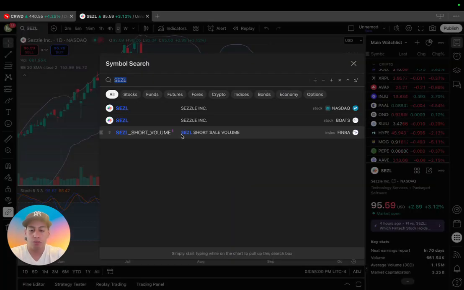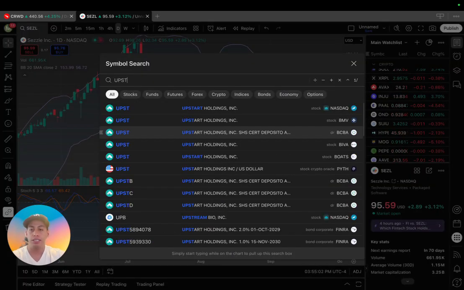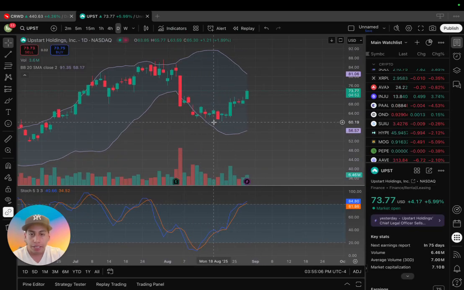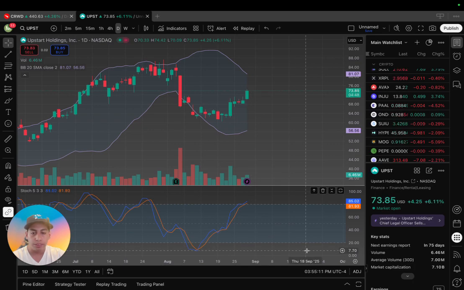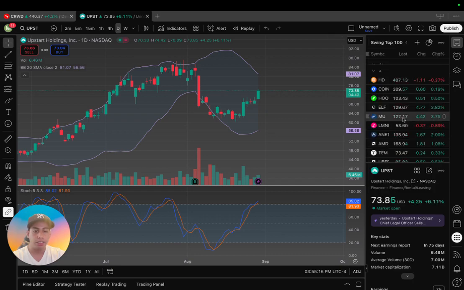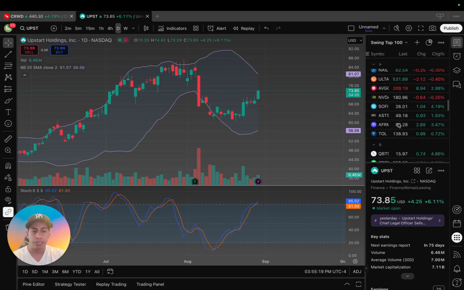And that's it, guys. I have no more. Or actually, let's see. UPST is another one we could look at. See right here, this candle was under the lower Bollinger Band. It reached a low of around 7 stochastics. So a bounce was going to happen. I like UPST. I think there's another one we could look at too for an example.